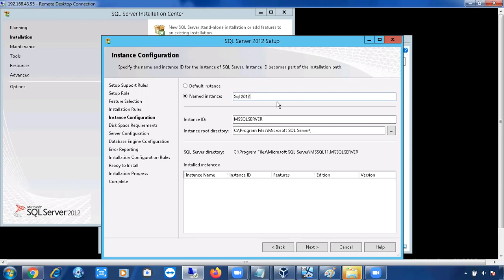Right, can I give an instance name like this? Space you had given, no? Okay, so what happens if I give a space? No. Okay, so space is also a special character. It won't accept an instance name like this, okay? You can give SQL dollar 2012, or SQL underscore 2012, but don't give SQL space 2012. Space is also a special character, it won't accept it, okay?